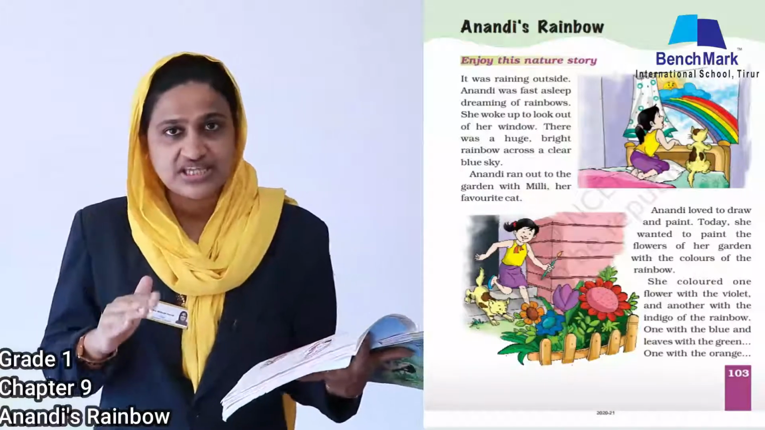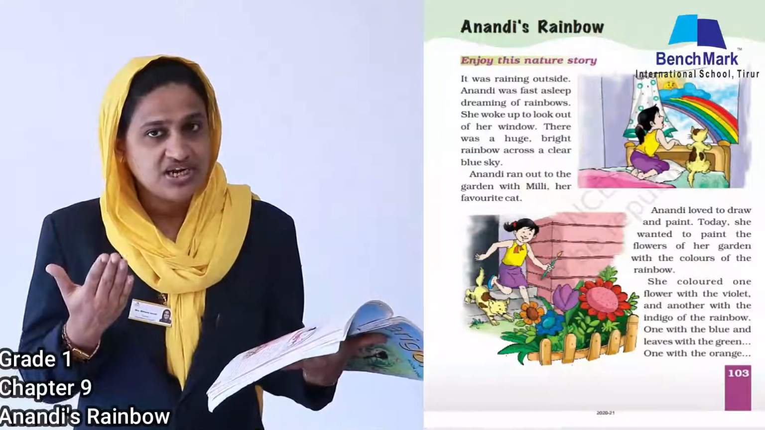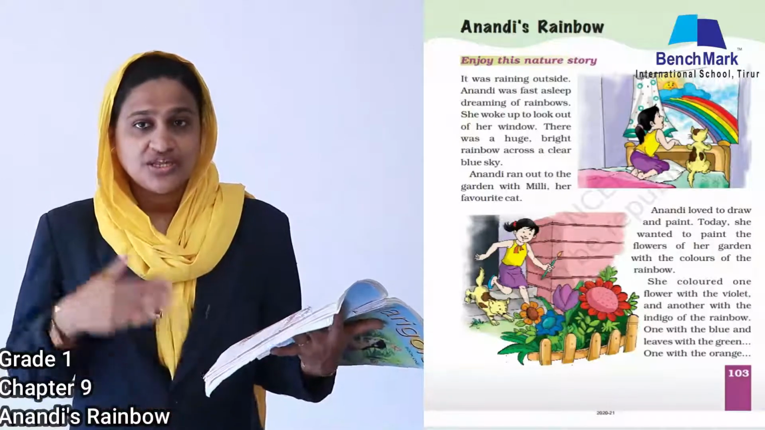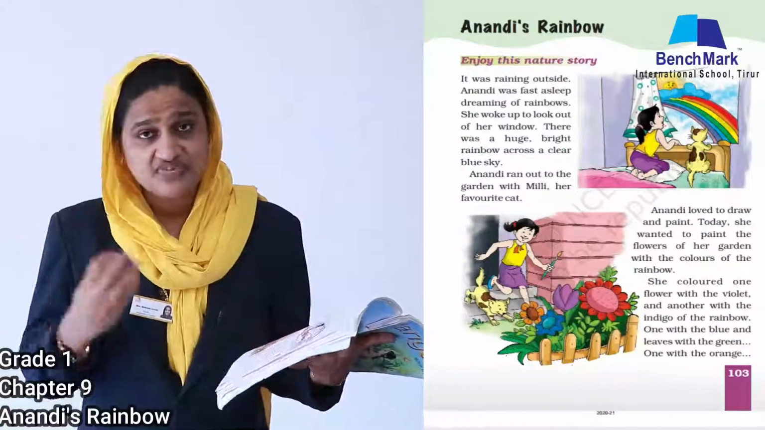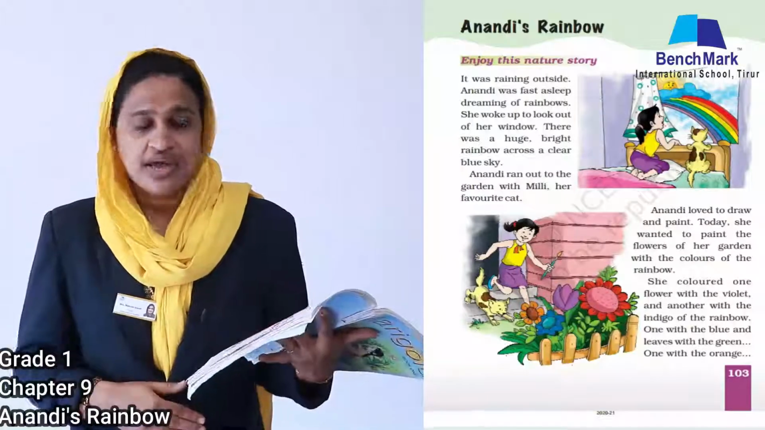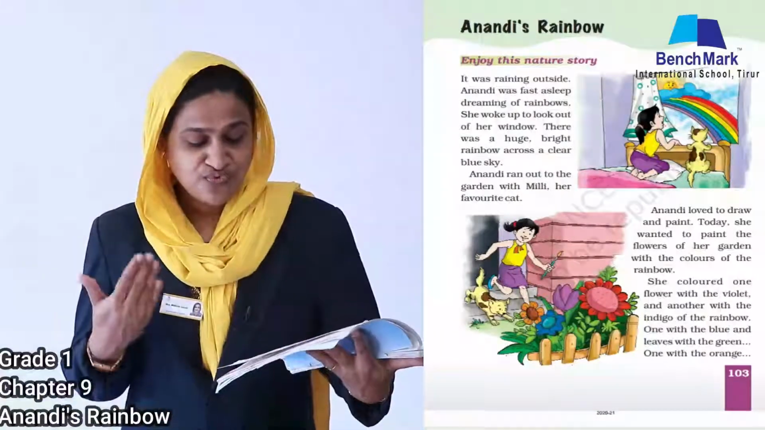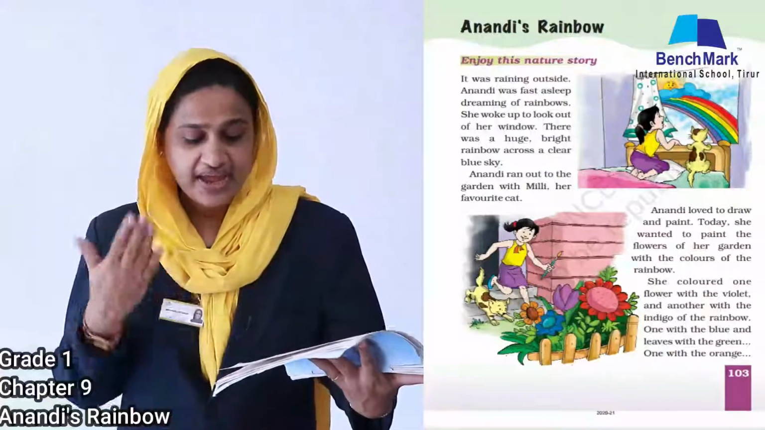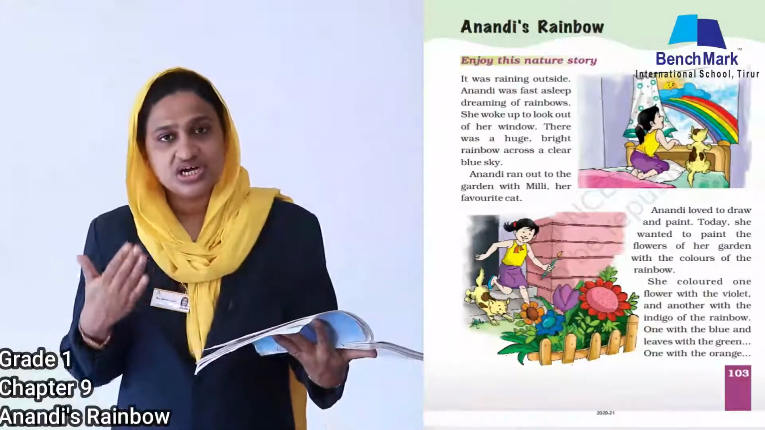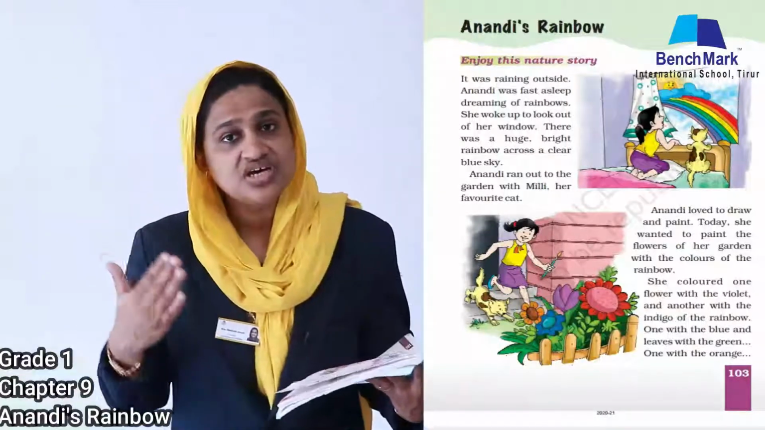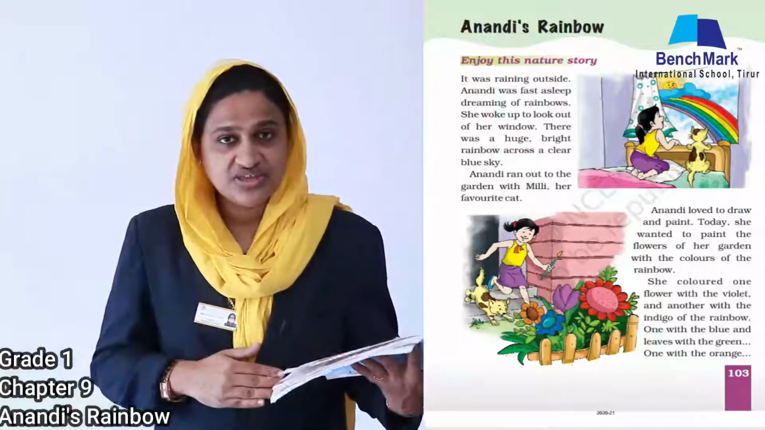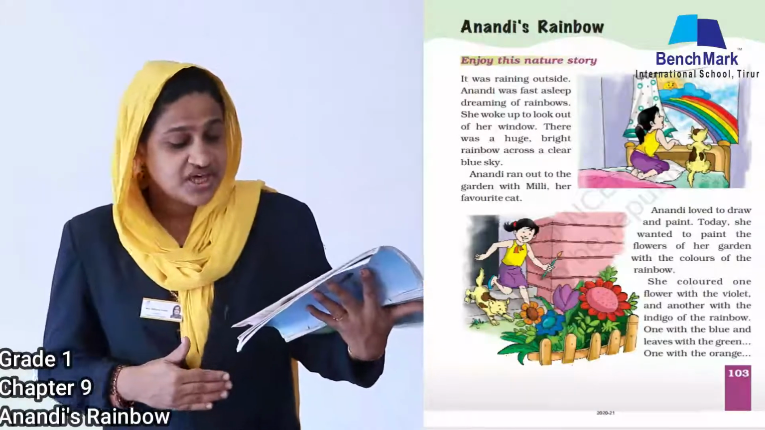So, we have already seen the colors of the rainbow. How many colors does the rainbow have, children? Yes, the rainbow has 7 colors. So, Anandi wanted to color the flowers of her garden with the colors of the rainbow. So, she ran to the garden. She colored one flower with the violet and another with the indigo of the rainbow. So, Anandi started coloring the flowers of her garden with the colors of the rainbow.